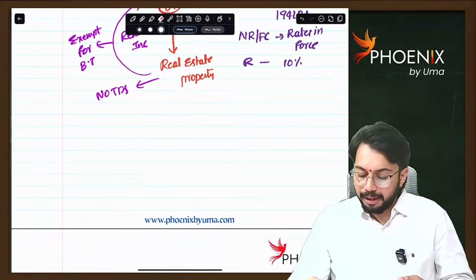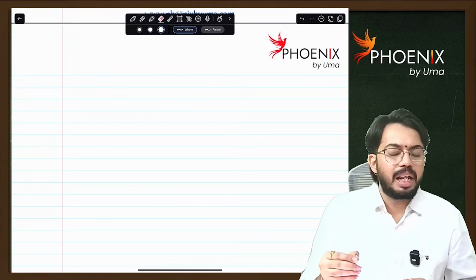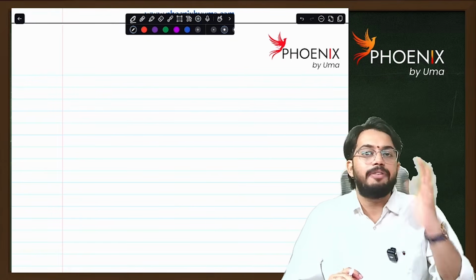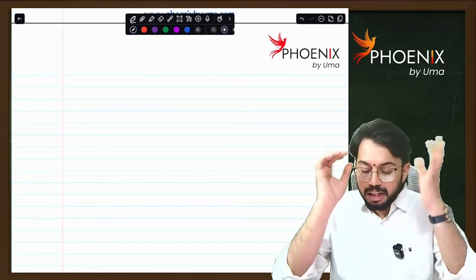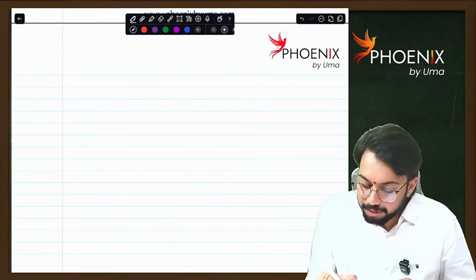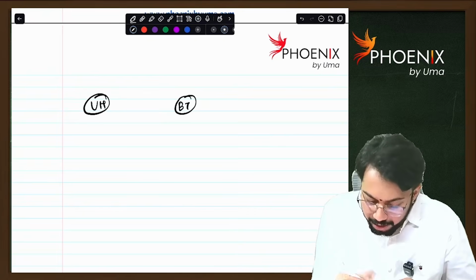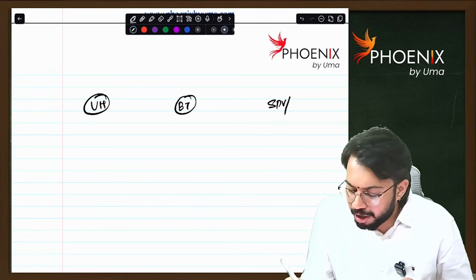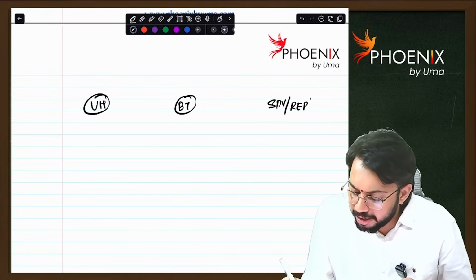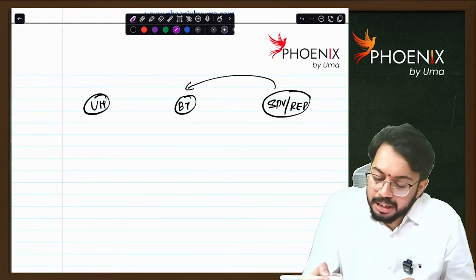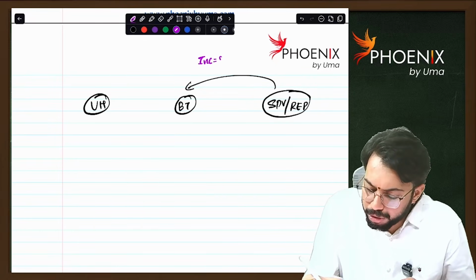Next, I will tell one simple example that is applicable for business trust, investment fund and securitization trust. Listen very carefully. Business trust is there, unit holder is there, and SPV or real estate property is there. Now, business trust received income of 80 crores.